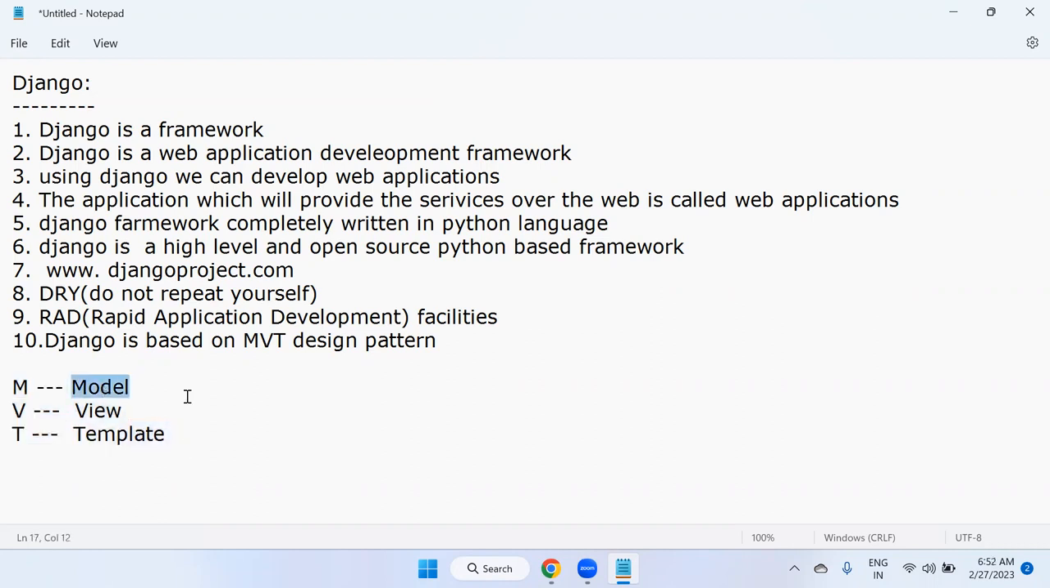So what is the model here generally? What does the model represent? Database. Strictly remember, the model represents the database. Before that, I need to tell you one thing. Using Django, we are going to develop web applications ultimately. But every web application is completely client-server architecture based, or not? Client means the one who sends the request. Server means the one who receives the request.